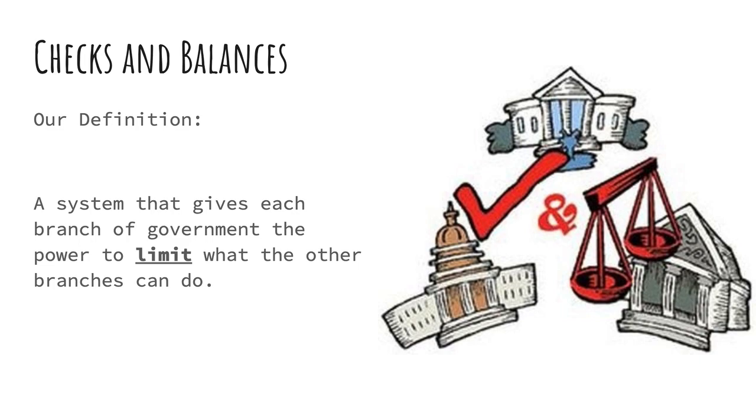So we don't want the president, the executive branch, to be able to do whatever they want. We don't want Congress, the legislative branch, to do whatever they want. We don't want the courts, the judicial branch, to do whatever they want. We want all of these branches to be able to balance each other out. Okay? So that means there are some ways that the president can stop Congress if they want to do something. There's some ways the courts can stop the president if he wants to do something. That system is called checks and balances. It's a balancing act between the three different parts of government.